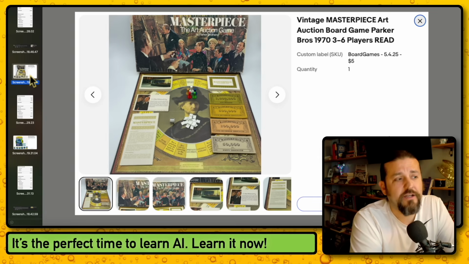So it just depends on the condition and if you're missing pieces, but this is a great one to look out for. Trust me, look for this one. And by the way, I had put this up on Amazon as well. On Amazon, you can get upwards of 60 to 80, I think somebody has it for like 120. I don't think it'll sell for 120, but you can get quite a bit more.